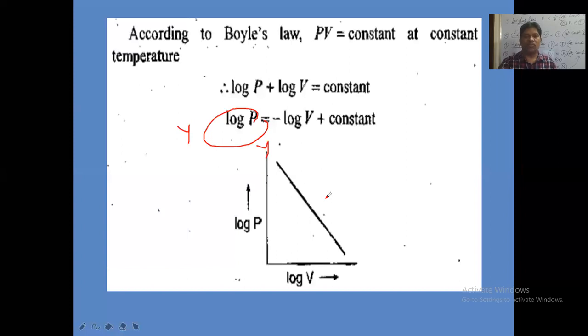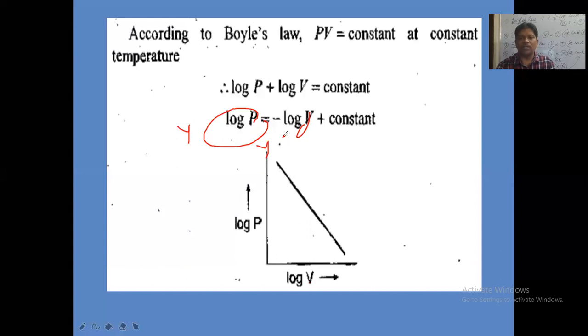The equation of a straight line is Y is equal to mx plus C. Here C is the intercept, M is the slope, and X is the X coordinate. So here the X coordinate is log V. On the X axis, log V is taken. On the Y axis, log P is taken. According to the equation Y is equal to mx plus C, the Y coordinate is log P and the X coordinate is log V.